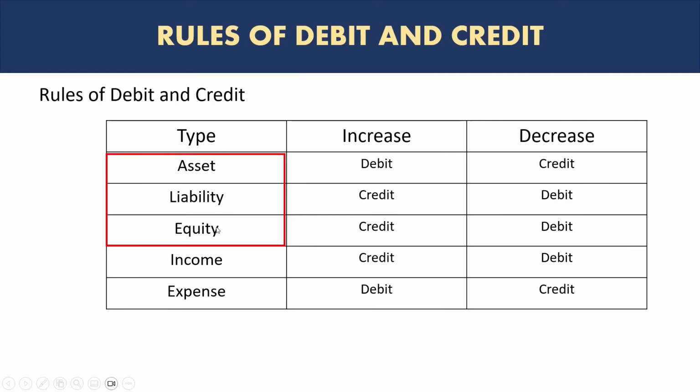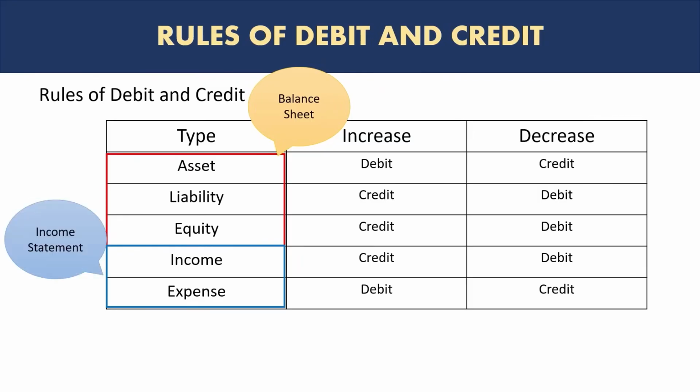A point to note that out of these 5 categories, assets, liabilities, equity, income, and expense, asset, liability, and equity are part of the balance sheet, which is a financial statement. And if you're not aware of this, we will discuss that in detail. And income and expenses are part of another financial statement, which is called the income statement, sometimes also known as profit and loss statement or P&L statement.